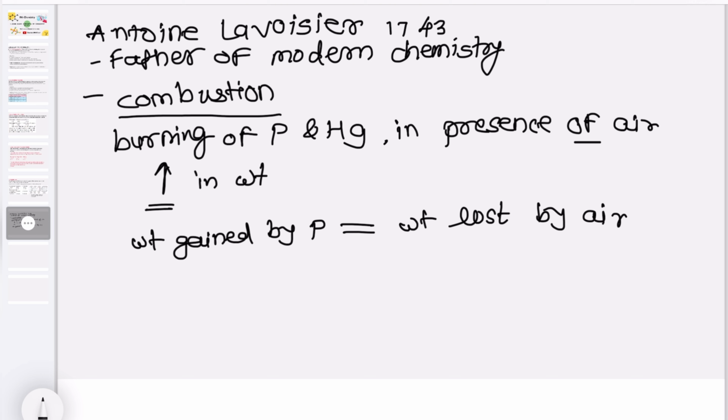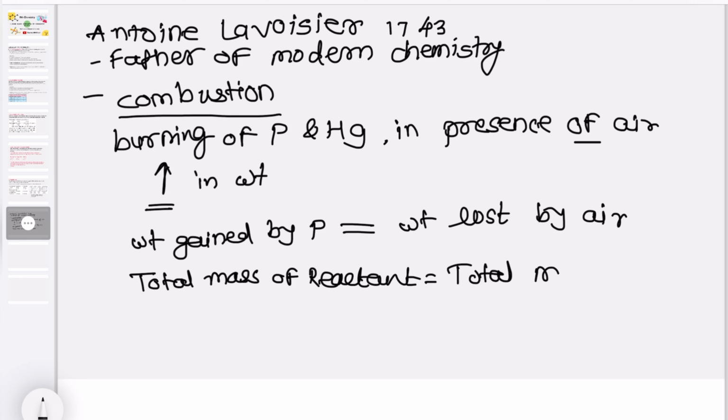That means he observed that the total mass of reactant is equal to the total mass of product.